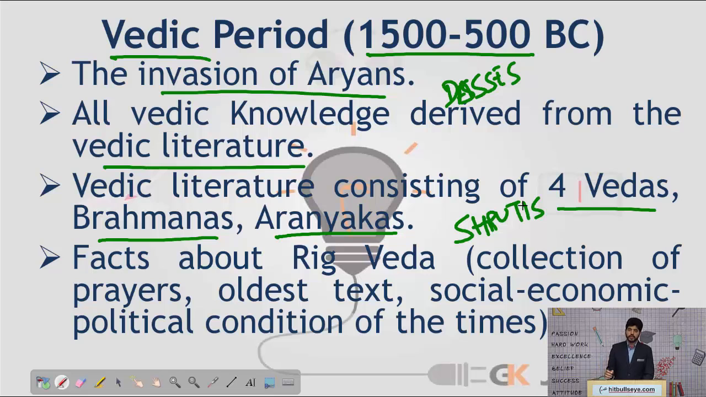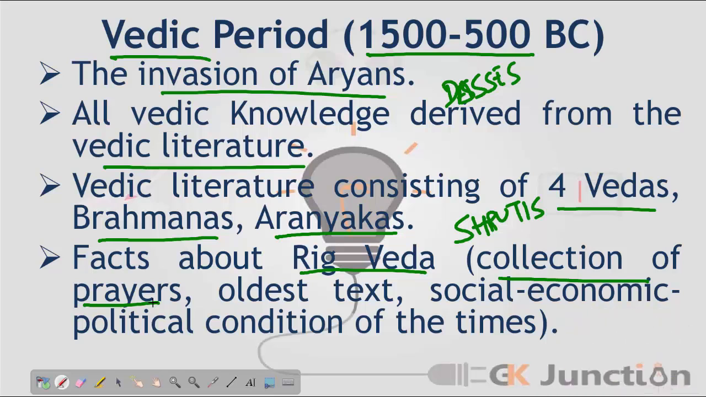Now, talking about Rig Veda. Rig Veda is a collection of prayers, and Rig Veda is considered to be the oldest text in the world. Along with Rig Veda, there is another text which is also considered to be the oldest text, that is called the Zend Avesta. This is an Iranian text, and we've also found evidence of similarities between the Rig Veda and the Zend Avesta. So these two are contemporary and the oldest texts in human history.